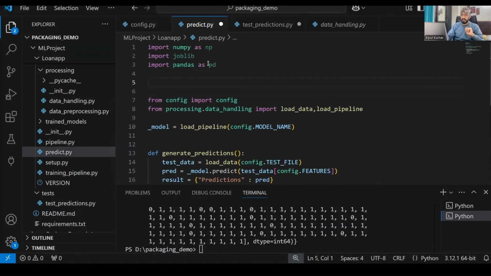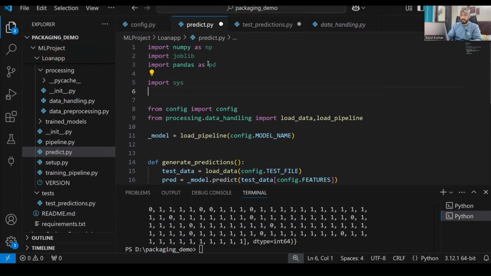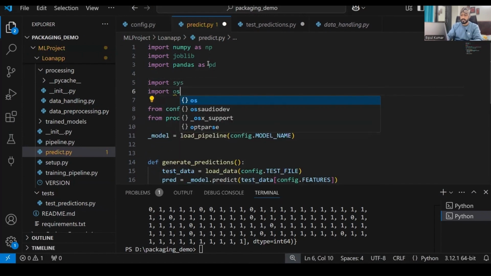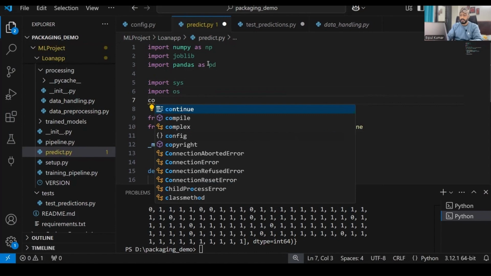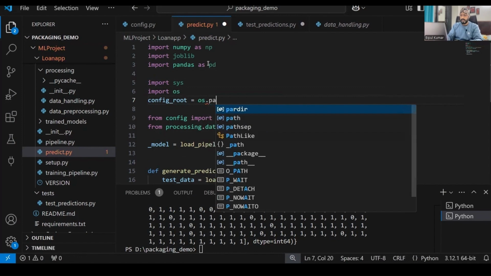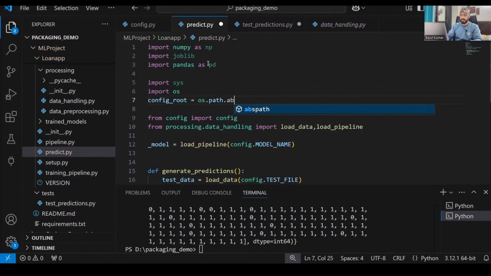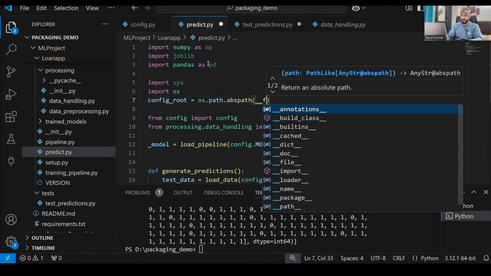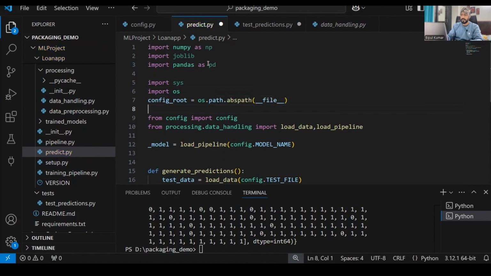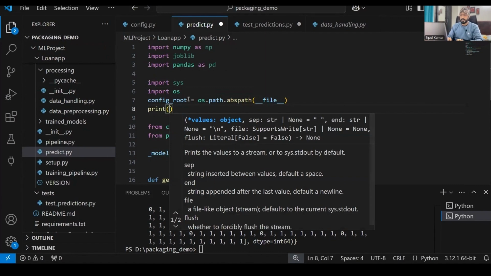I can just write one line of code: import sys, import os, right? I can do config root. Okay, let's say over here config underscore root. This will be equal to what? Let's say the current file, os dot path dot, I can use absolute path, right? What file? I'll just check the location of this. So print config root.